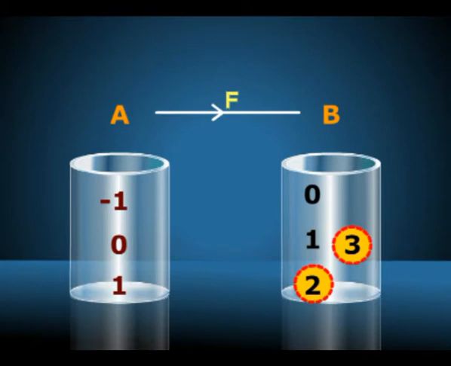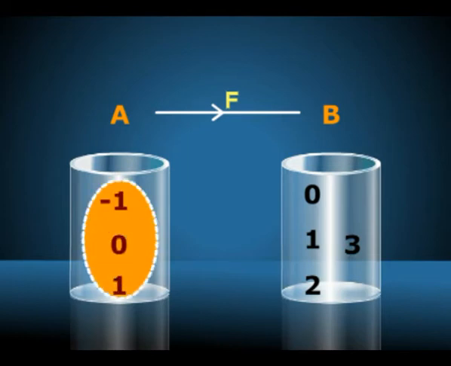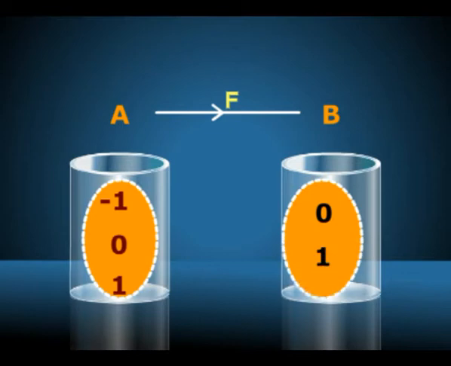not output at all. The set of all possible inputs is called the domain and the set of all outputs is called the range of the function. In this example, the domain is the set {-1, 0, 1} and the range is the set {0, 1}. If f from A to B is a function, then its domain Df is the set A itself and the range Rf is a subset of B.